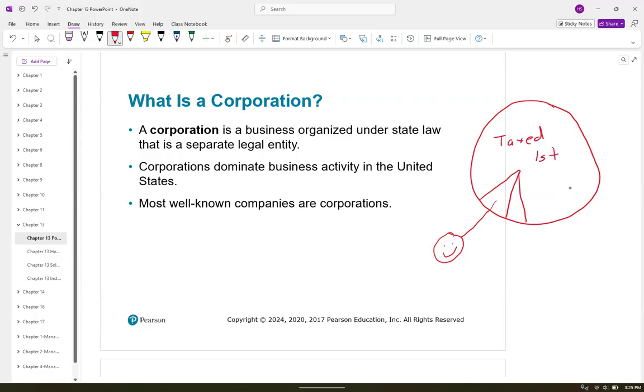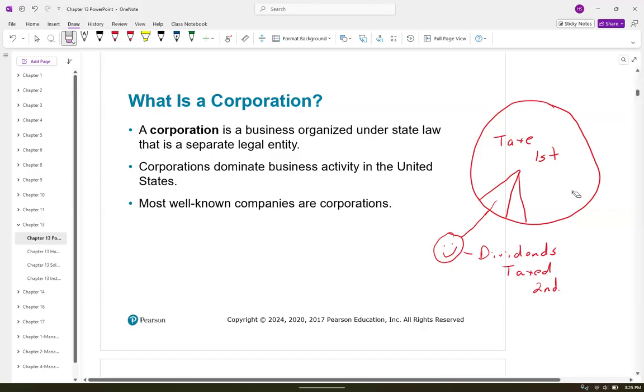Then the stockholders get their money out of the corporation through dividends. And then those dividends are taxed the second time. Okay. So that's a huge disadvantage of a corporation: the double taxation. So when people tell you that corporations don't pay their fair share of taxes, they do.